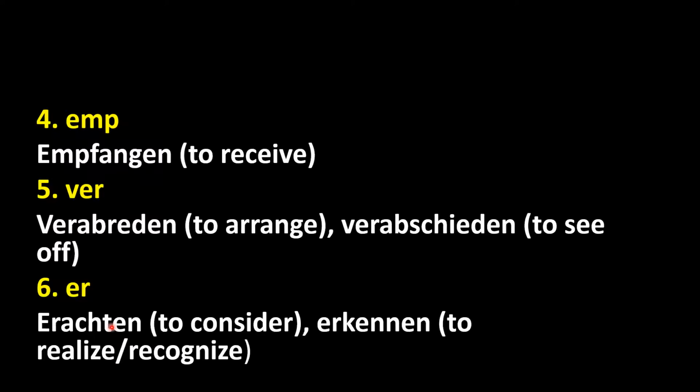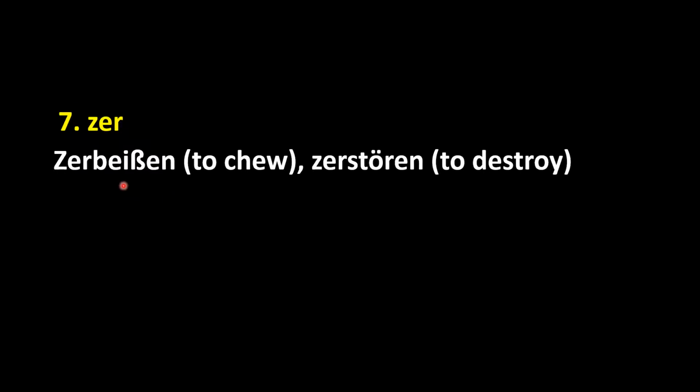Erachten is to consider. Erkennen, to realize or to recognize. Then zerbeißen, to chew.